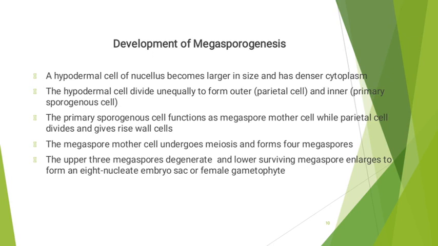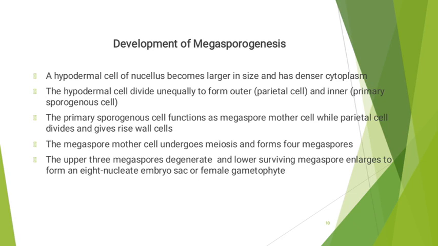Development of megasporogenesis. Actually, it is the process of formation of the megaspores, which is known as megasporogenesis. In this, a hypodermal cell of a nucellus becomes larger in size. It has a more conspicuous nucleus and denser cytoplasm.